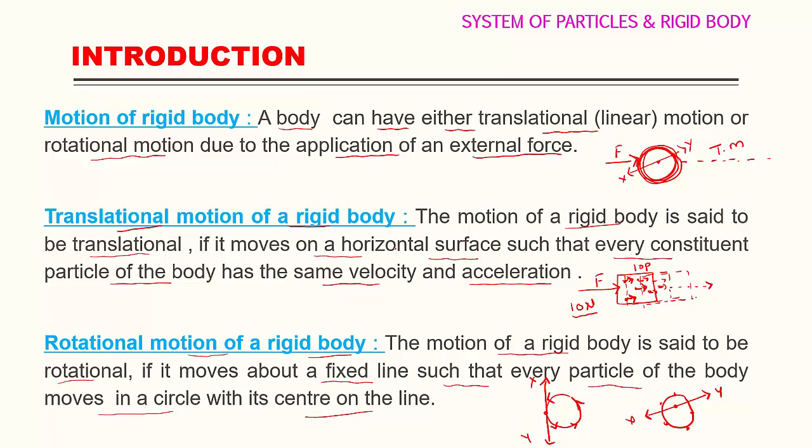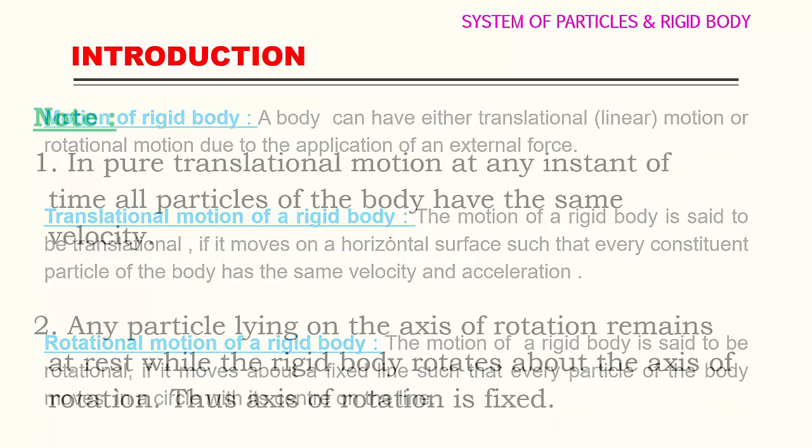Rotational motion means the body is moving about a fixed axis such that every particle of the body is moving in a circular path with its center on the line. So these are the two types of motion of a rigid body.